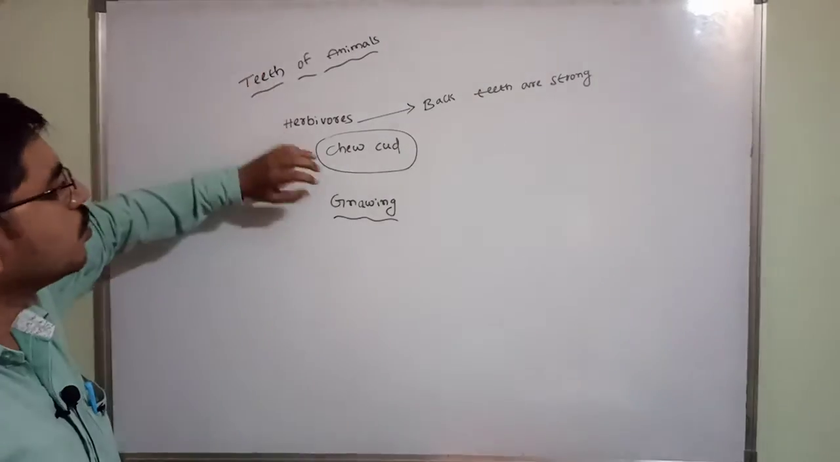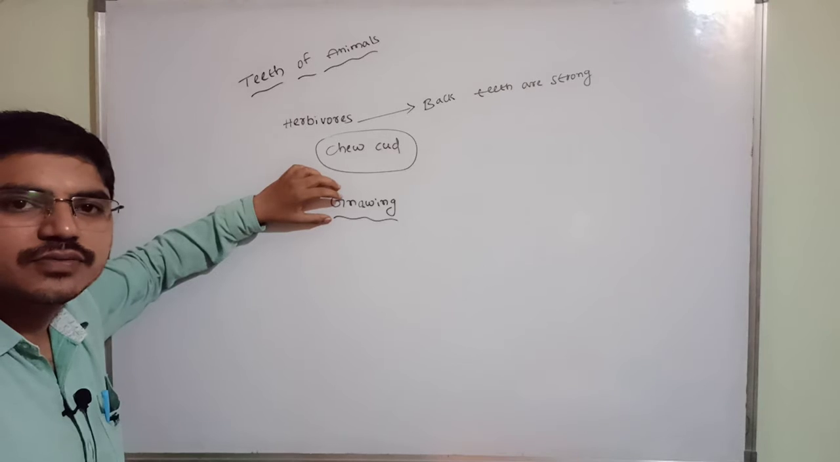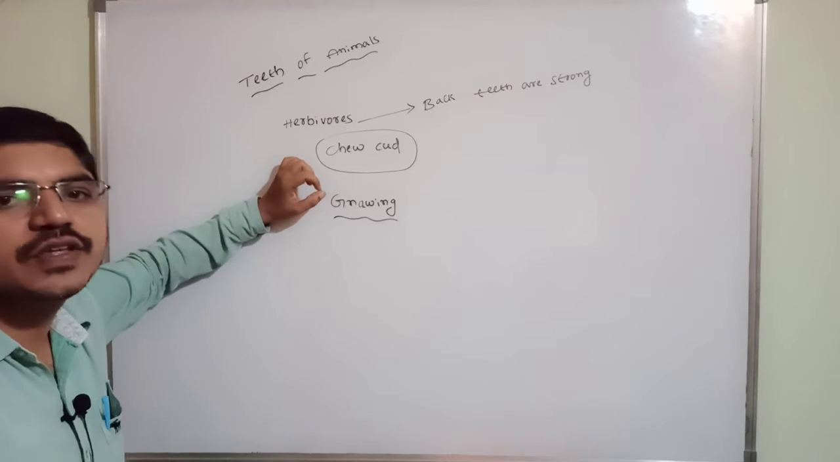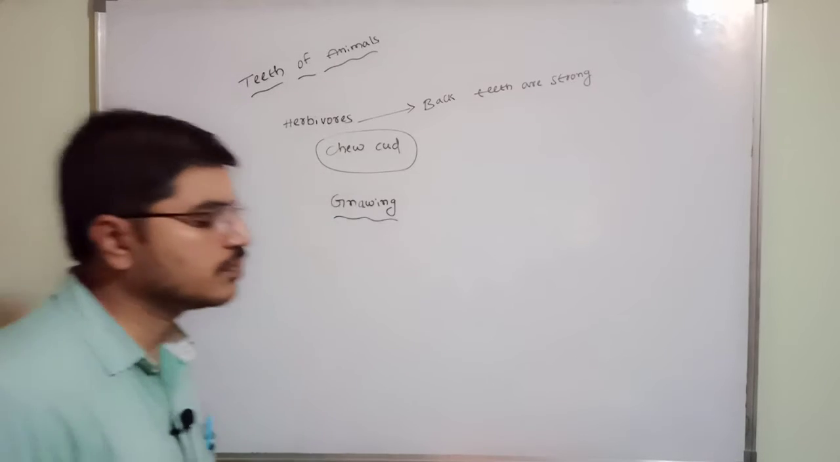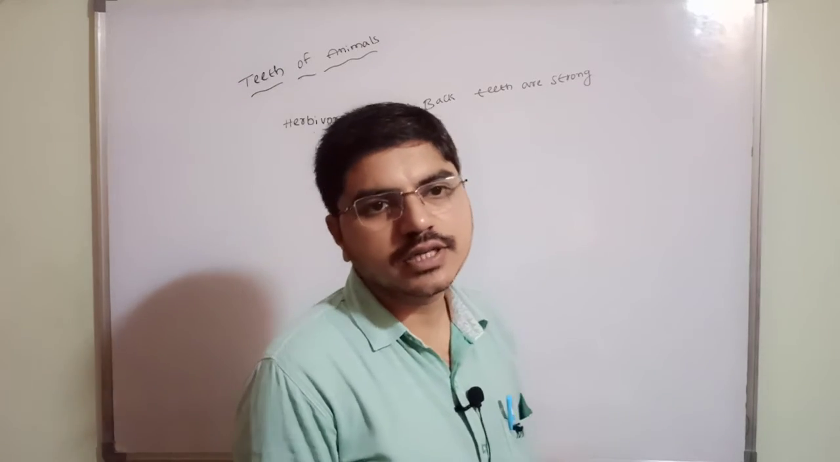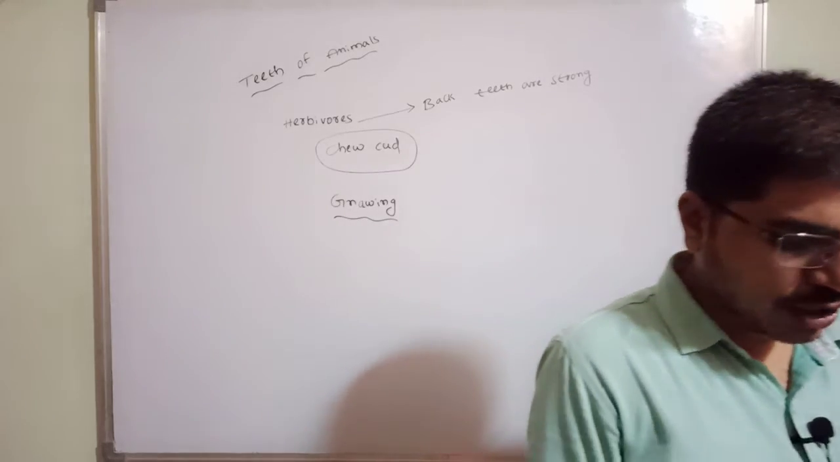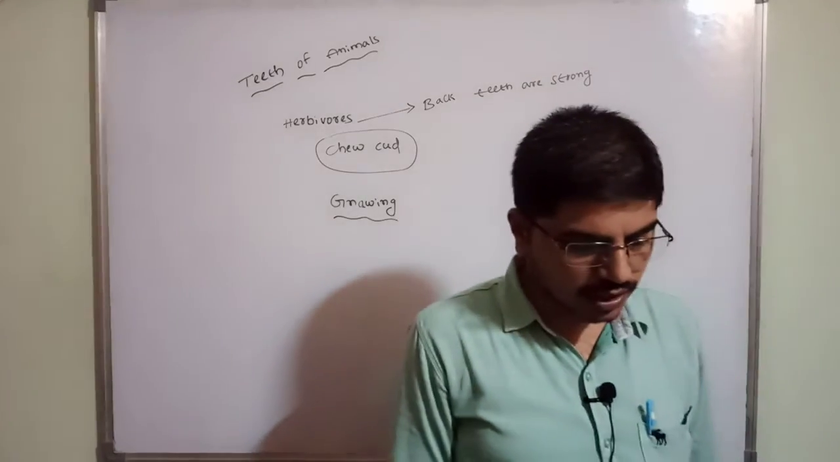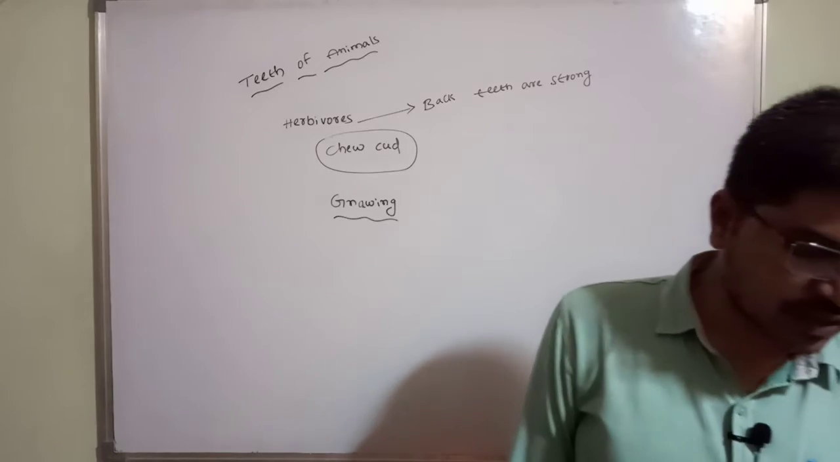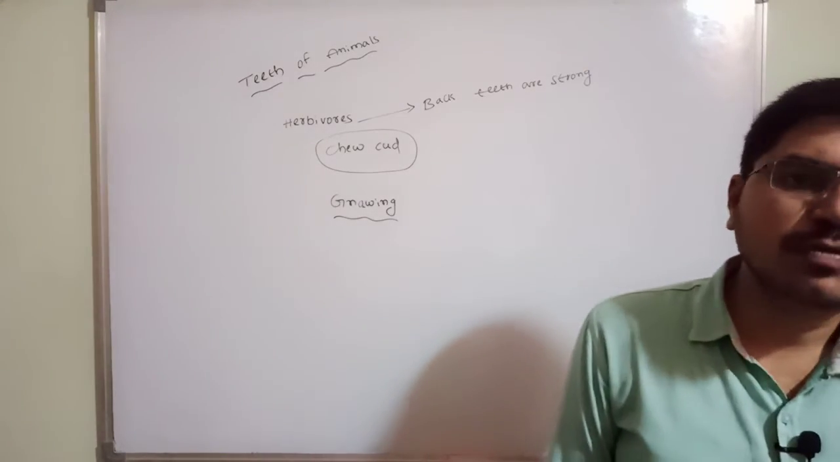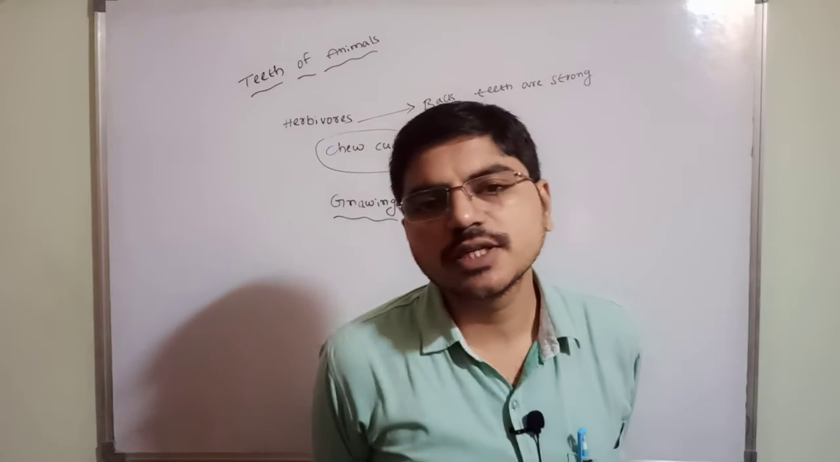Gnawing. Okay, so what is meant by gnawing? Some kinds of animals are herbivores only. Some animals have sharp front teeth, like squirrels, rabbits and guinea pigs. Guinea pigs have sharp front teeth.